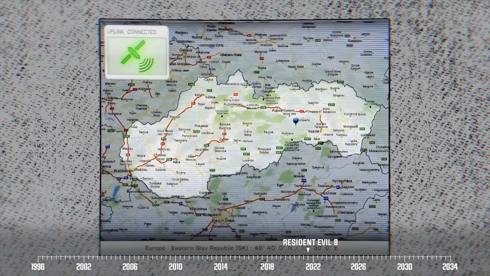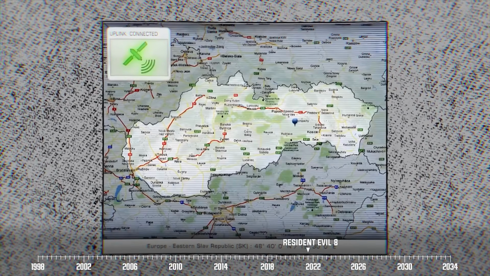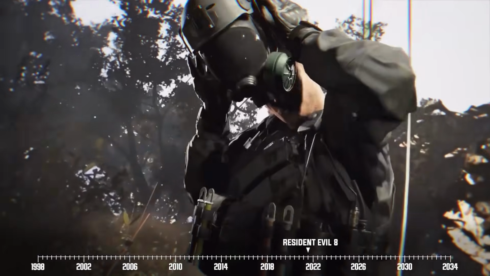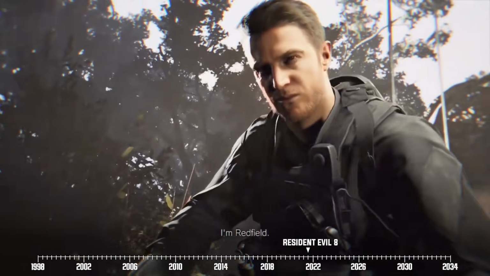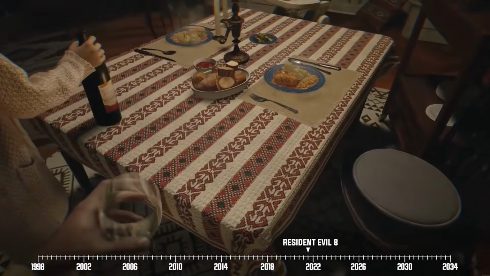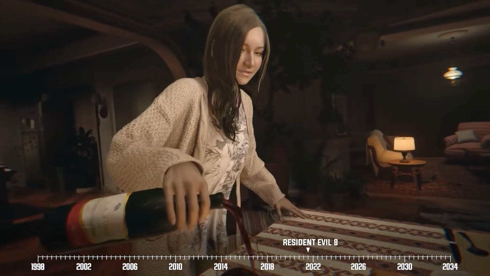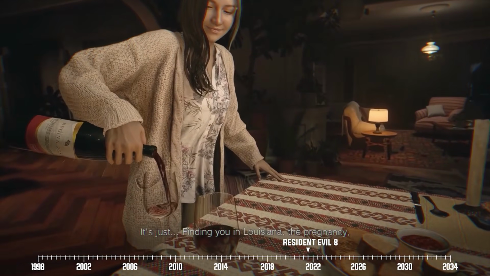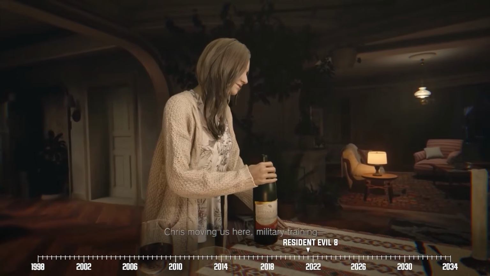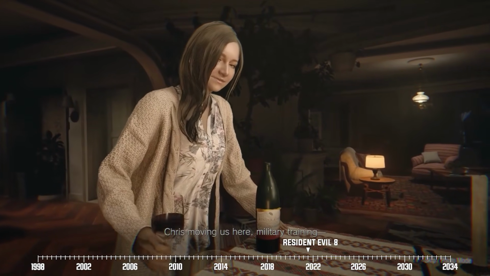It's February of 2021, and we find out that the Winters couple has since immigrated from the United States to live in Eastern Europe at the recommendation and expense of the BSAA. Given the sensitive information they know from Resident Evil 7, Ethan and Mia have also been placed under the BSAA's protection this whole time. In the intervening period, Ethan decided to beef up and undergo military training courses.